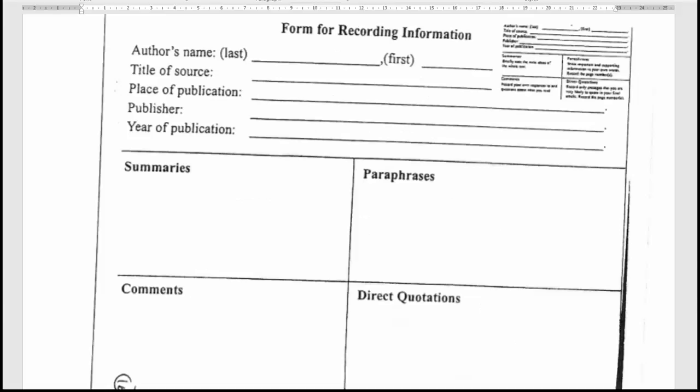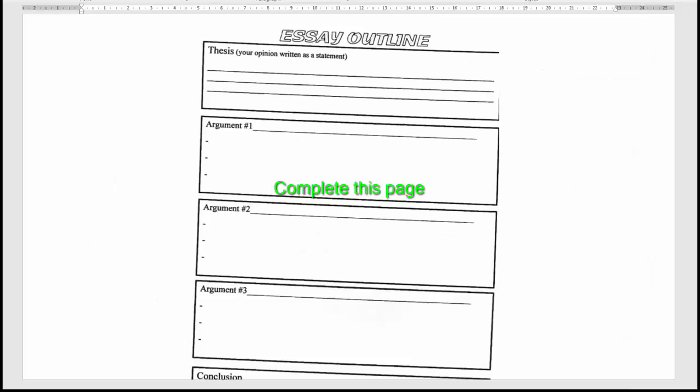The 2 main things I would like you to complete before we come back to school is, first of all, this page here, okay? So complete the 4 pages that look like this, and complete your essay outline. When we come back, I will show you how to integrate your research into a cohesive paper. I'll talk about transition sentences, how to begin an intro paragraph, how to do transitional phrases, how to complete a summary paragraph. Okay, and I will do that when we return. So the 2 main things are the essay outline and the form for recording information, those 4 pages.